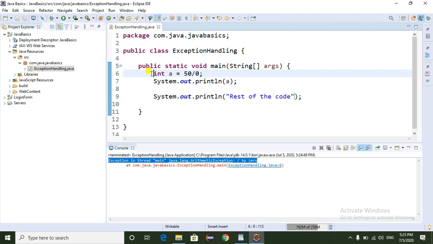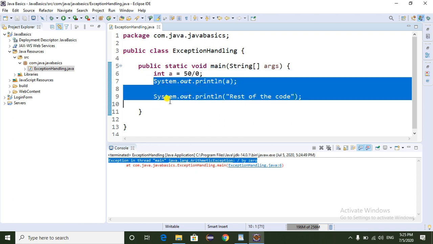Whenever the cursor comes to the sixth line, we get the arithmetic exception. If we are not using the exception handling mechanism, it will terminate from the program and will not execute the remaining part of the program.